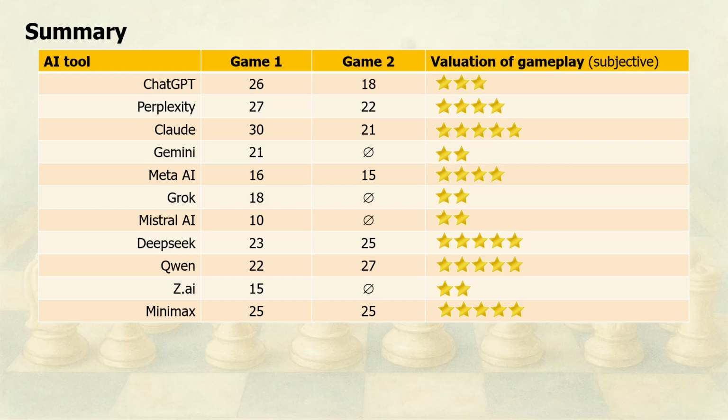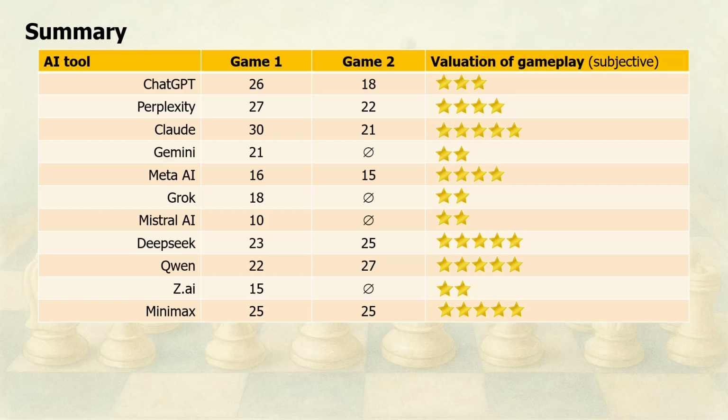If we try to rank these tools subjectively with stars, I would probably give 5 stars to Claude, DeepSeek, Quen, and Minimax. 4 stars would go to Perplexity and Meta AI. 3 stars could be awarded to ChatGPT. Gemini, Grok, Mistral, and Z.AI could be given 2 stars subjectively. The gameplay experience was not very pleasant, to say the least, so they probably excel in other fields of artificial